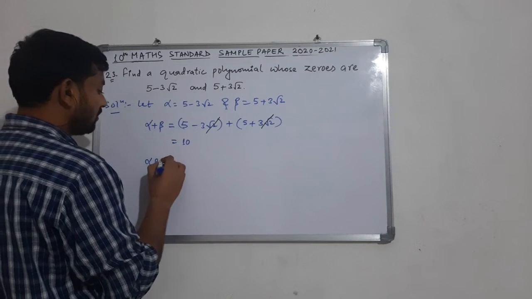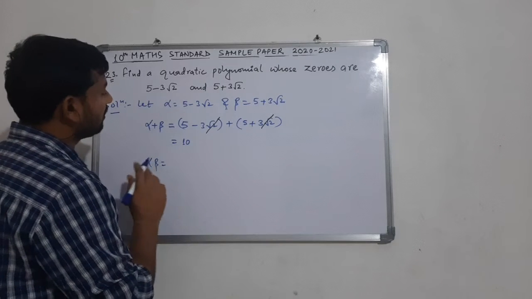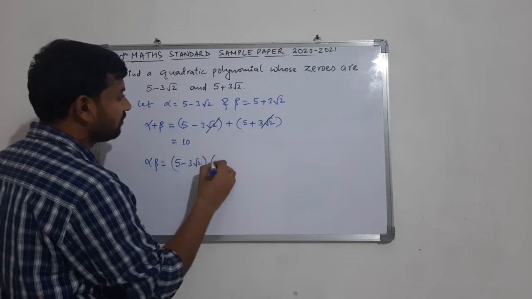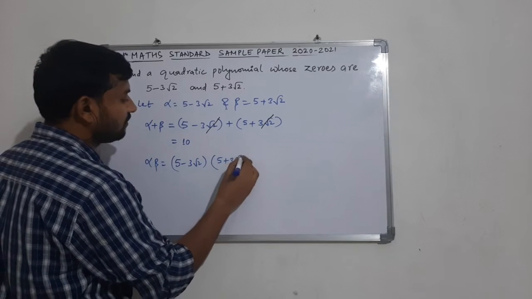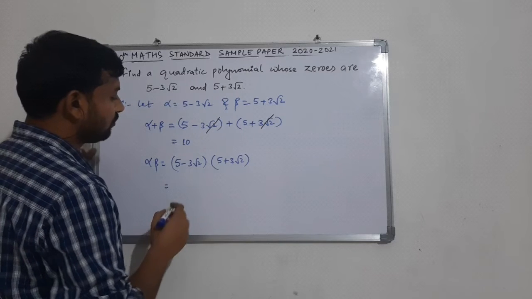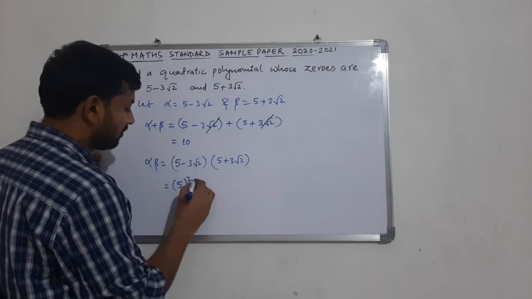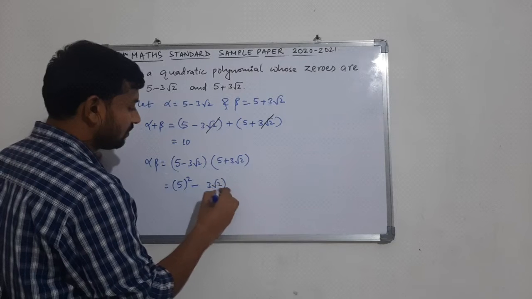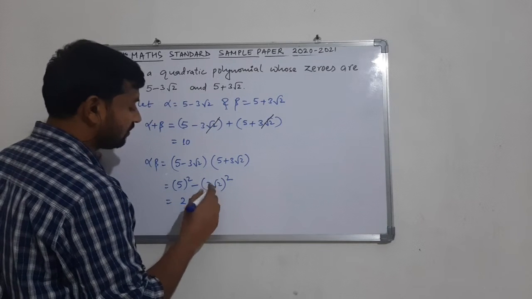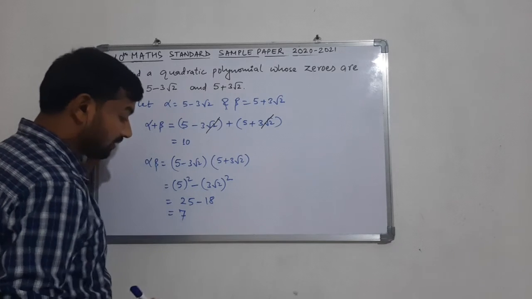Then alpha beta: if we multiply 5 minus 3 root 2 with 5 plus 3 root 2, this is a plus b into a minus b. So this is 5 square minus 3 root 2 whole square, which is 25 minus 18, that is 7.